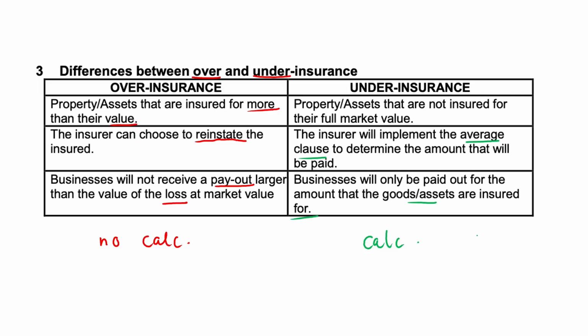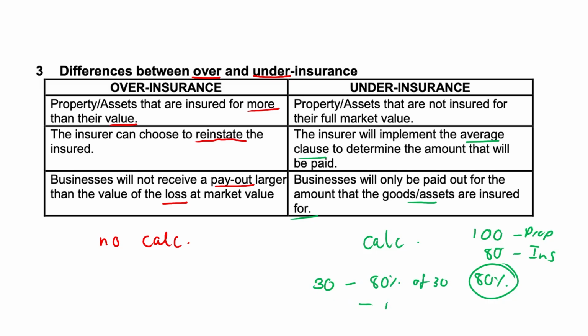So for example, if your property is worth 100 Rand, right? And you insure it for 80 Rand, right? You're paying 80% of its total amount. So in the event of a fire, the fire caused, let's say, 30 Rand worth of damage. You will only be paid 80% of that 30 Rand. So 80% of 30, you're only going to be paid 24 Rand back.